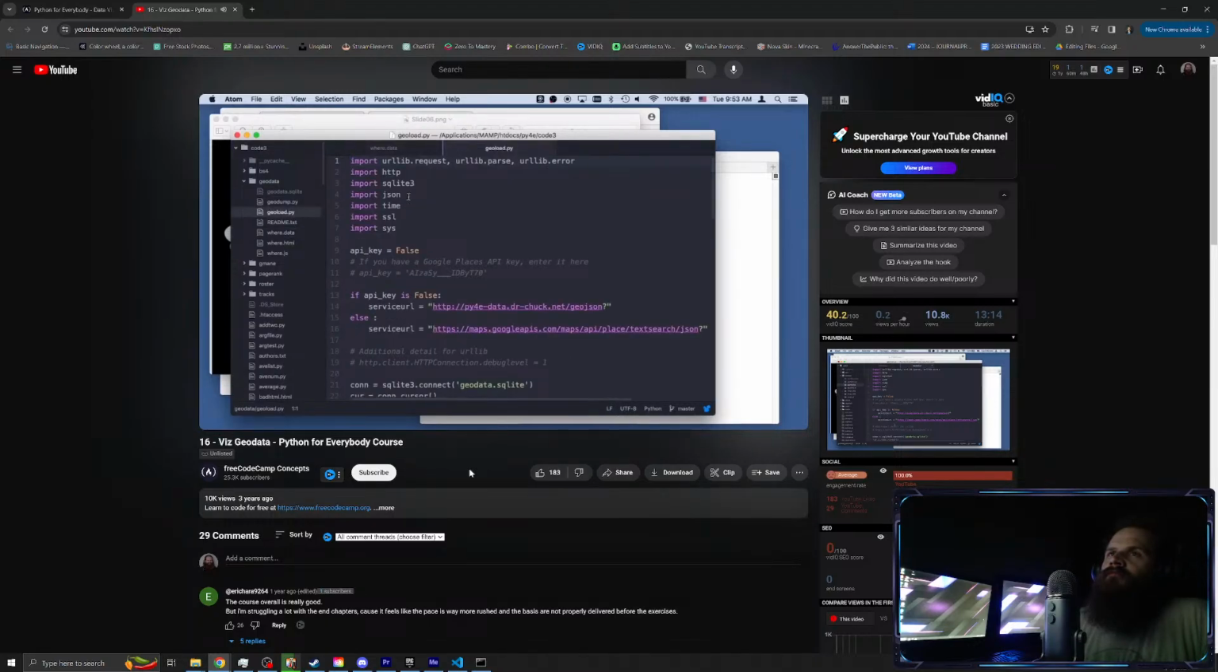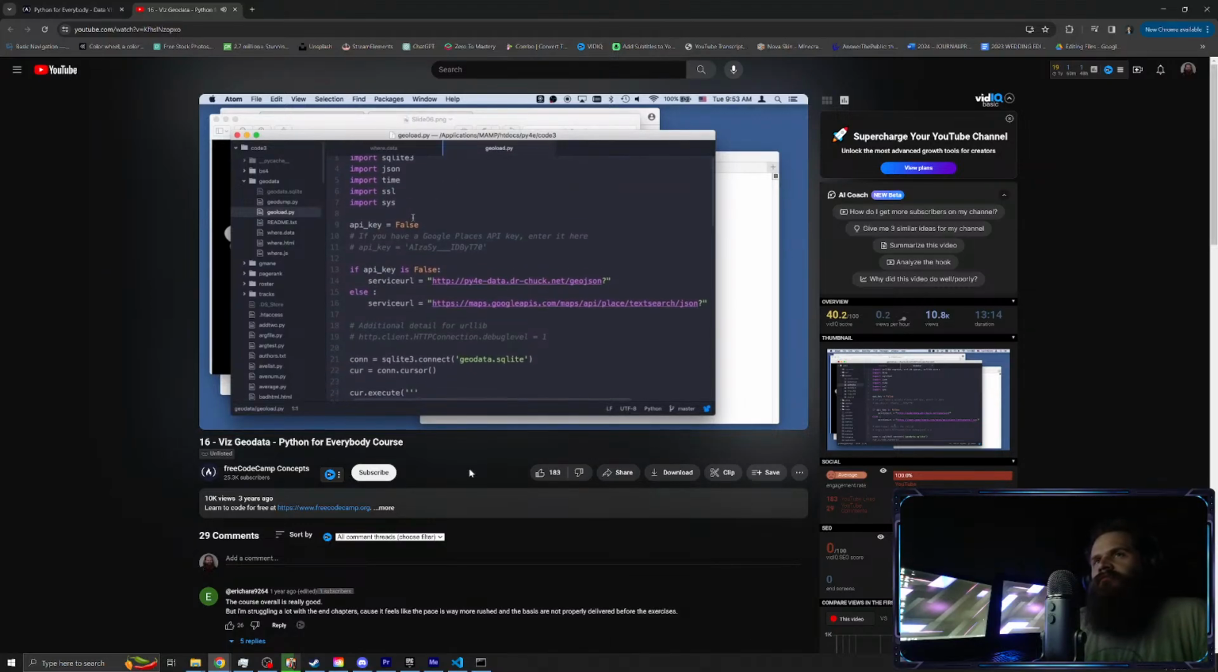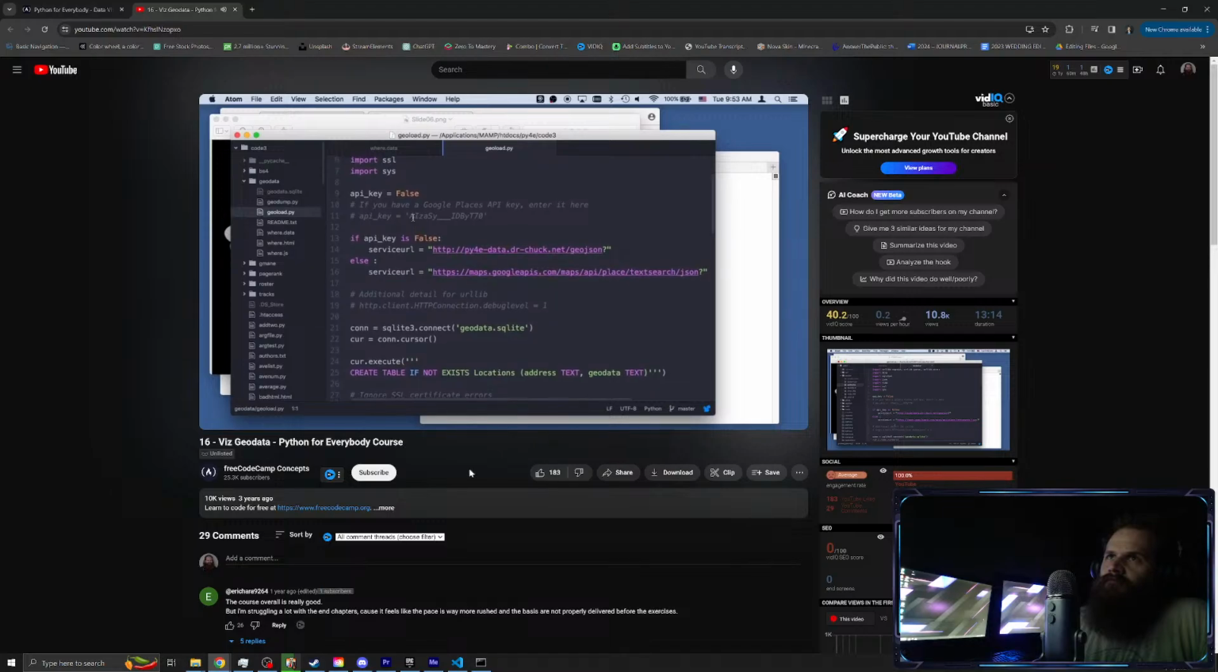Geoload.py, take a look here. A lot of this hopefully by now is somewhat familiar to you: urllib, JSON, SQLite. I mentioned that the Google APIs used to be free and did not require an API key, but increasingly they're making you use API keys, especially for new ones. You can go to Google APIs and get an API key, and you can put it in here.